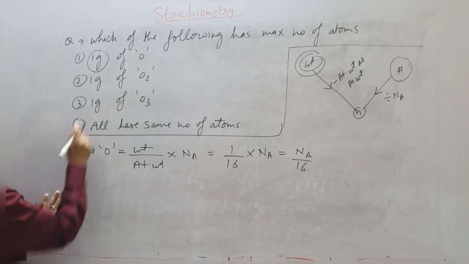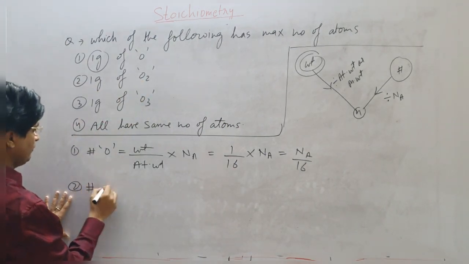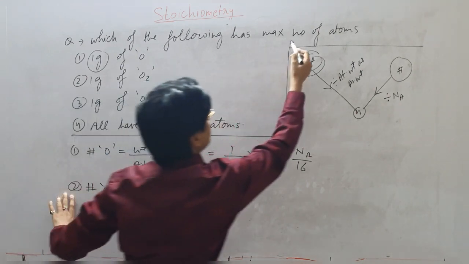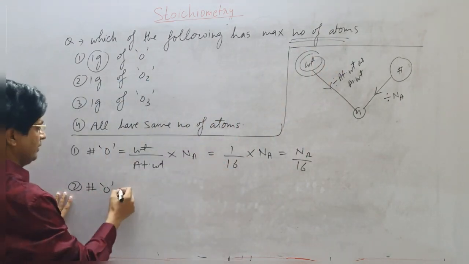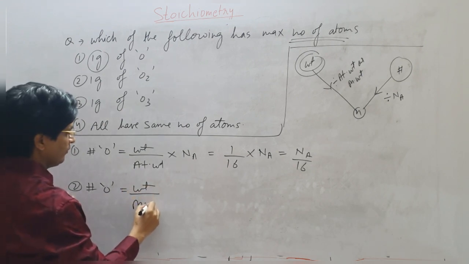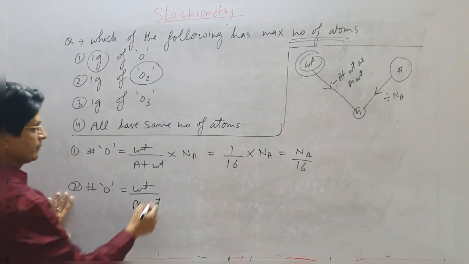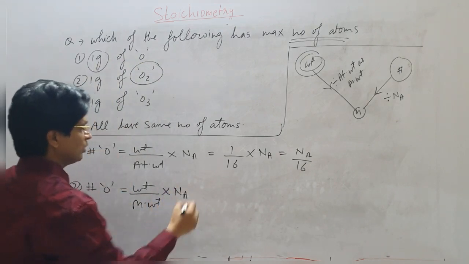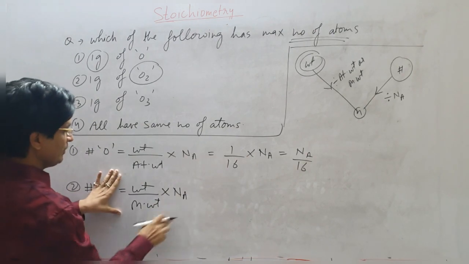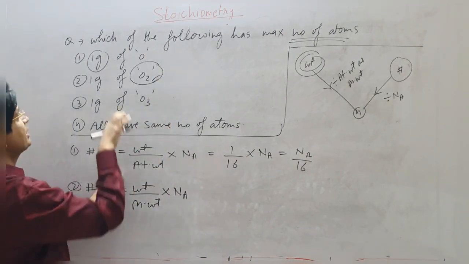Now in the second option, we have got 1 gram of O2. So number of atoms of oxygen they are asking. This will be weight upon molecular weight. Why molecular weight? Because right now I am dealing with molecule of oxygen. This will give me number of moles of oxygen molecule, but I am interested in atoms.